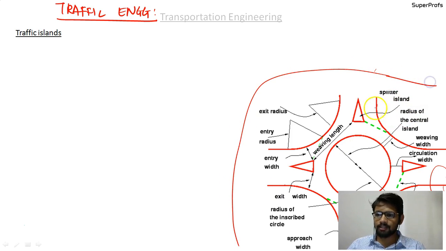So there are such kind of islands, the raised portions in the roads, that are purposefully made in order to form channels through which the traffic will be guided, and that is what the traffic islands are. This one, the circular portion that you see, is the traffic island. This one you see is the traffic island, the triangular portions. Okay, there may be medians, the raised curves like this, on each of the roads. The dividers we call, these are also kind of traffic islands.